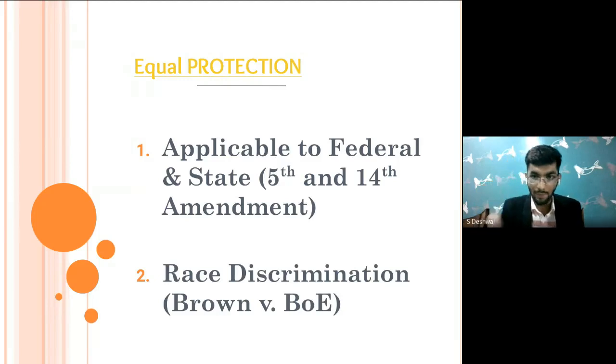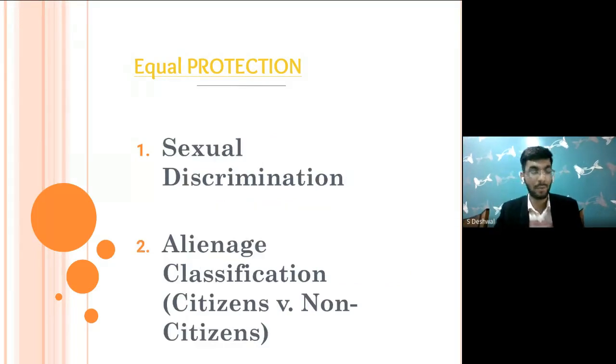So whenever I talk of the equal protection clause, I mean that when it is applicable to the federal government, it is found under the Fifth Amendment, and when it is applicable against the state or local government, it is found in the 14th Amendment. And on race discrimination, I've told you one very important case: Brown versus Board of Education.